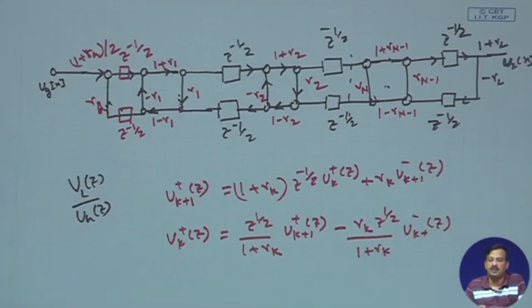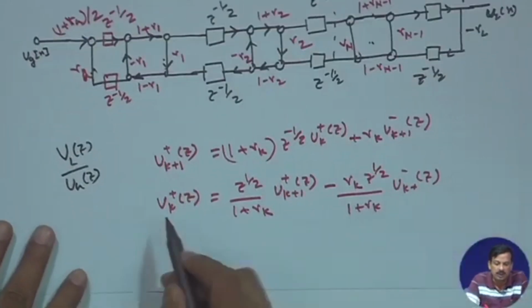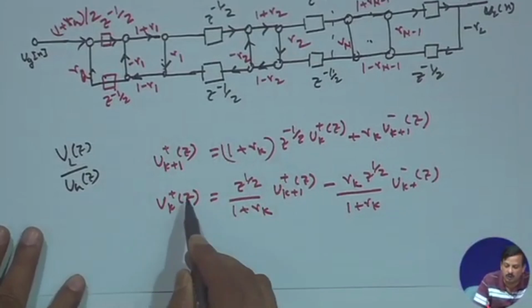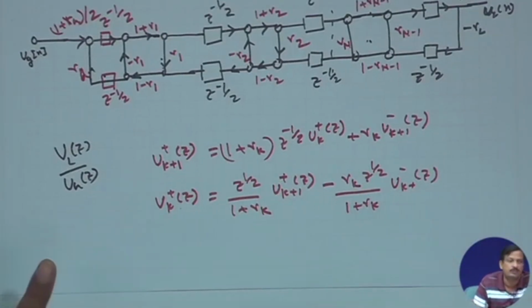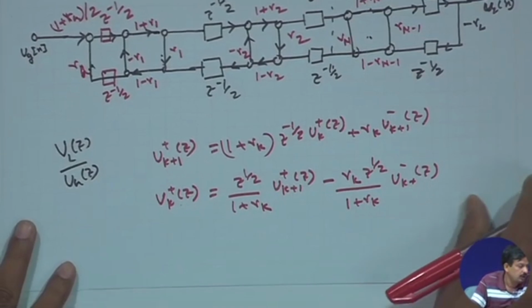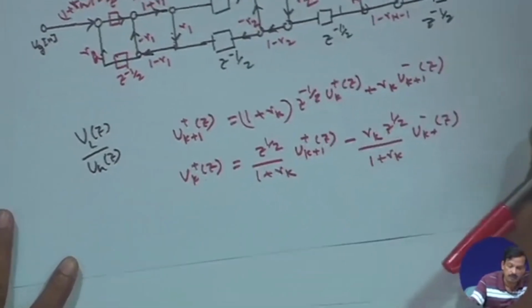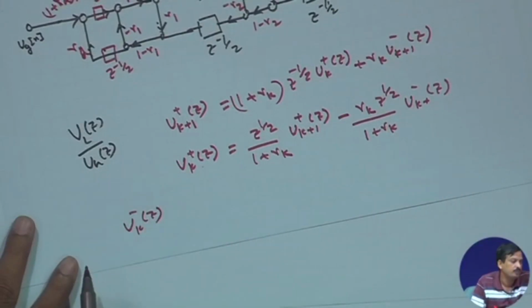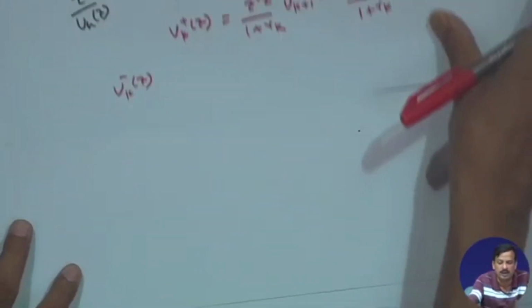Okay. So, this is u k plus z at kth tube, u k plus z is nothing but this one. Okay. Similarly, I can find out what is u k minus z. Okay. So, what is u k minus z?